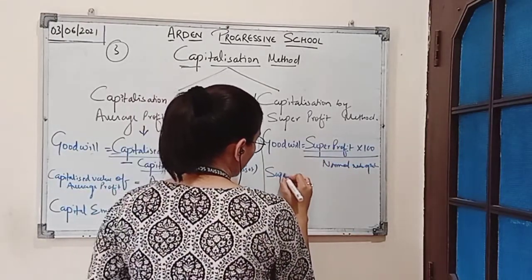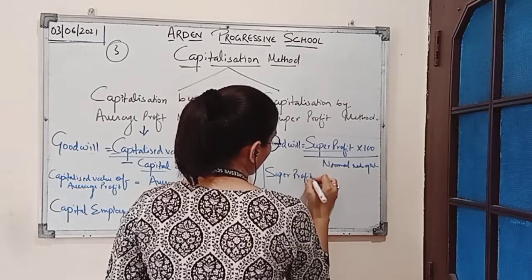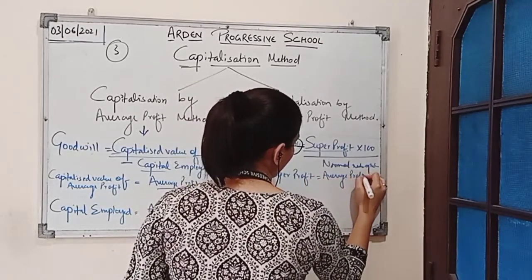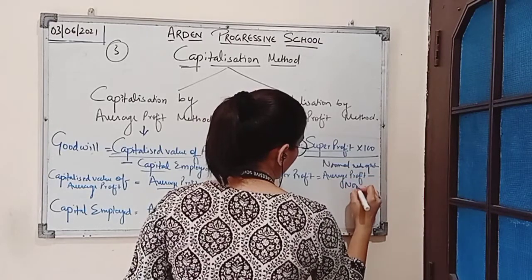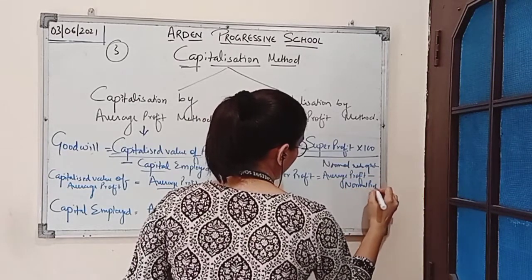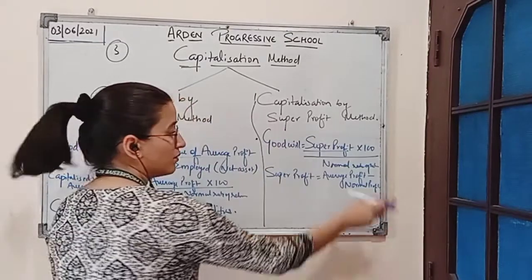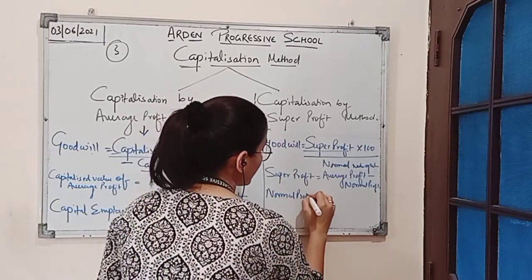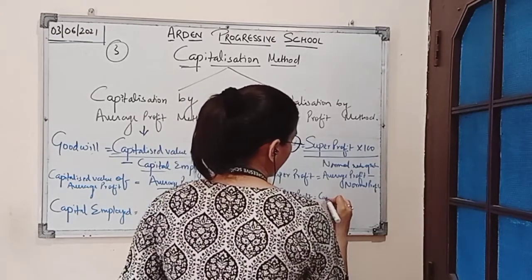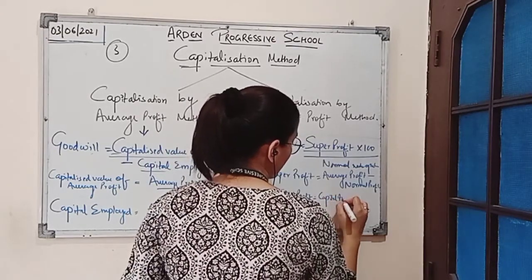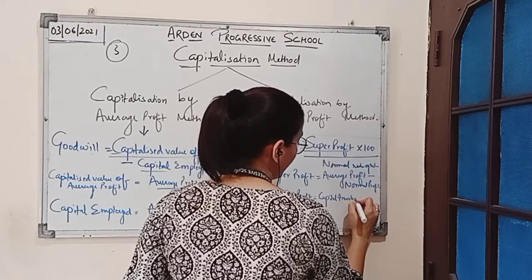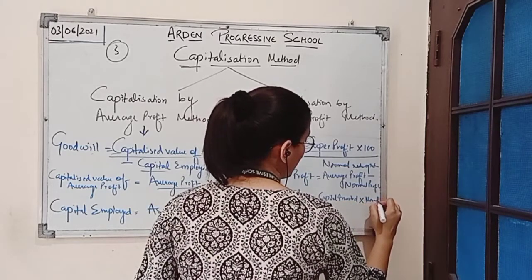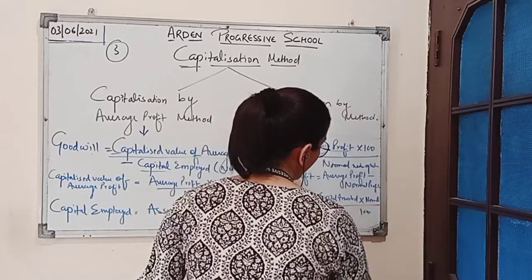Super profit can be calculated as average profit minus normal profit. And the formula for calculating normal profit is equal to capital invested or capital employed multiplied by normal rate of return divided by 100.